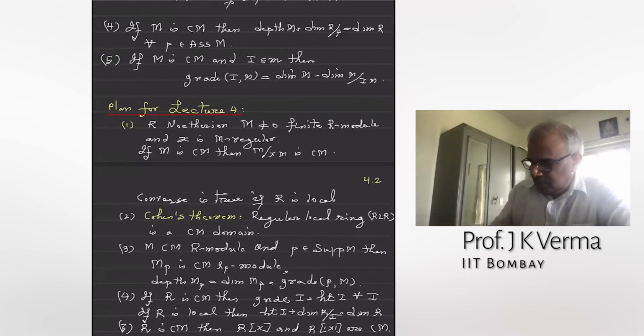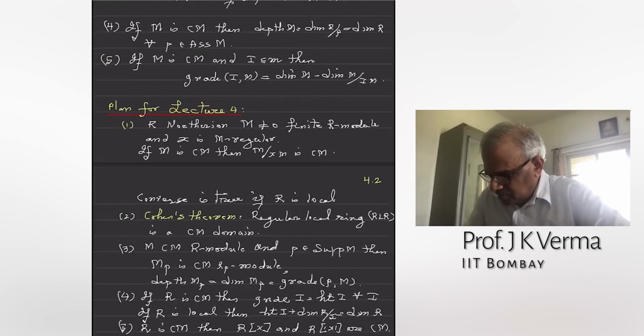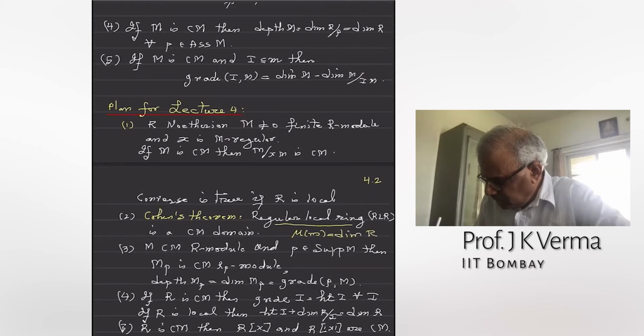Then we will prove, using these facts, Cohen's theorem, which gives us a big class of Cohen-Macaulay rings. Cohen's theorem says that if you take a regular local ring, one where the minimum number of generators of the maximal ideal is equal to dimension of R. By Krull's theorem, dimension of R is less than or equal to the minimum number of generators of the maximal ideal of a local ring.